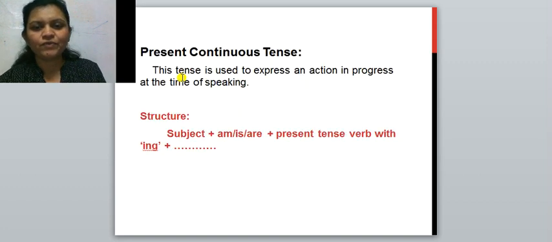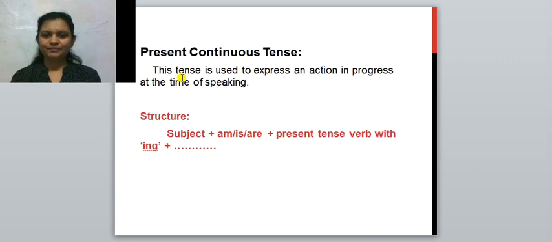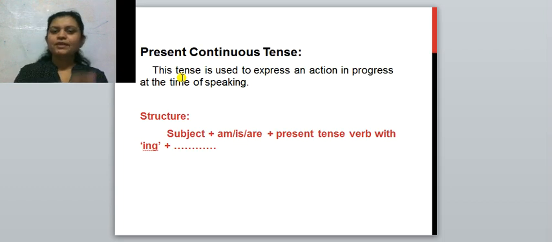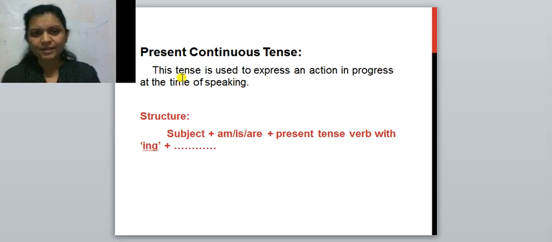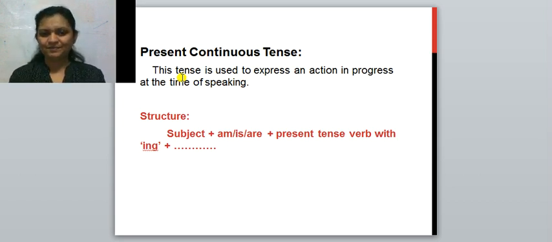Now we will move towards present continuous tense. Okay, see, this tense is used to express an action in progress at the time of speaking. Here I will ask you, what are you doing? You people are watching my lecture. Right now you are watching this video. The action of watching is going on. It's in progress. Correct? And so the action is in progress. So which tense is there? Present continuous tense.